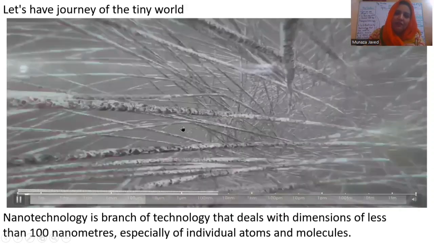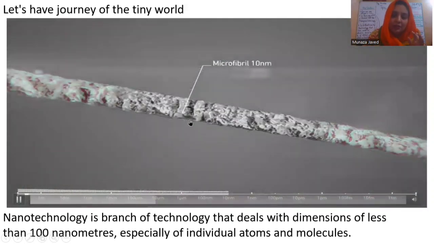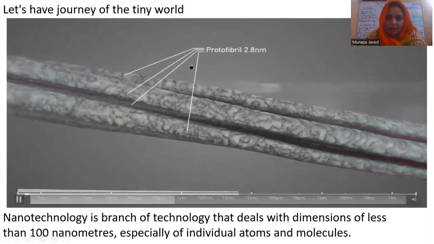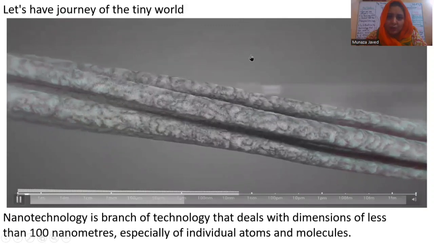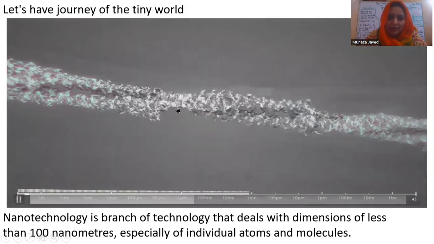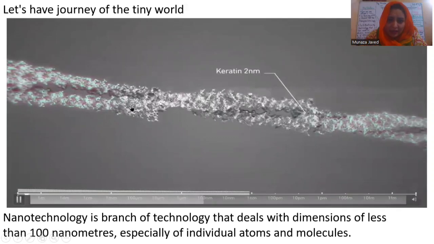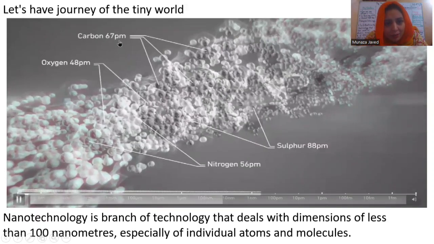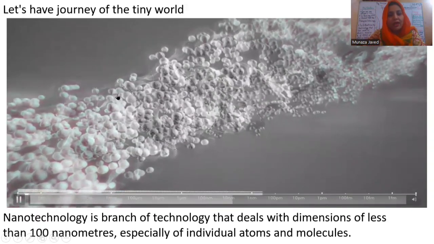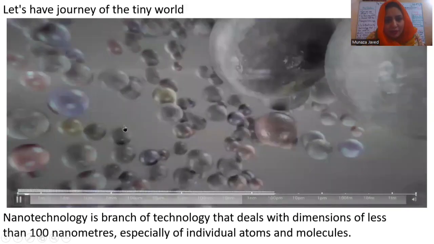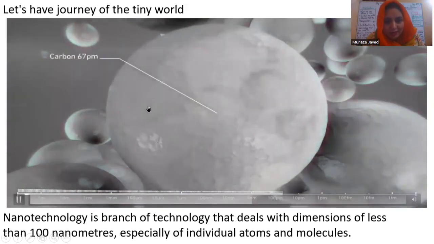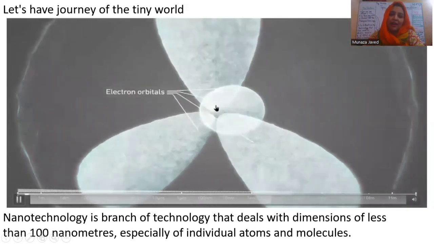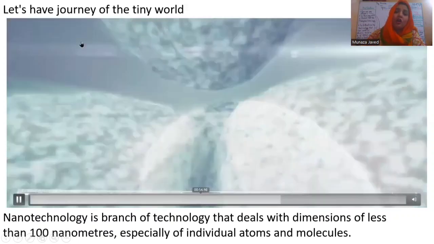These cells have microfibers. These microfibers have microfibers. These microfibers are made of further microfibers. These filaments are microfibers, 2.8 nanometers. Nanometer means cellular level. Can you see a DNA particle? You will see now atoms. These are atoms. Nanometers, picometers. Now they are picometers. Okay. So there is a technology which works on this level that is called nanotechnology. These are the moments. The possibility of finding electrons is making a cloud.